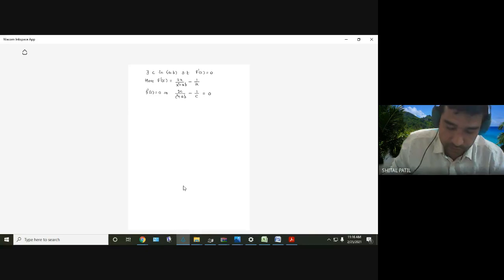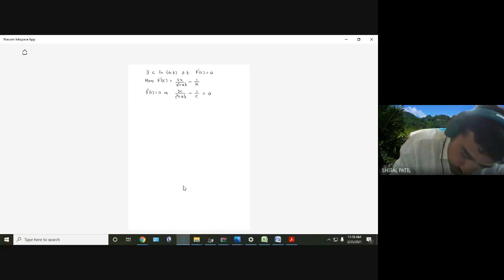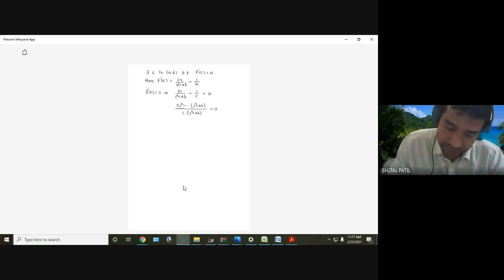Simplify this, cross multiply. So 2c square minus (c square plus ab) equal to 0. Take denominator to other side, it will cancel, right?